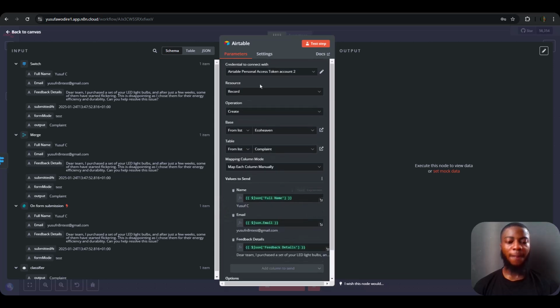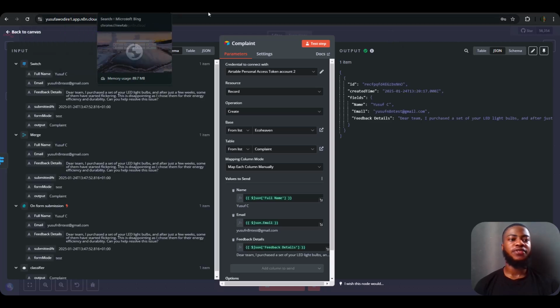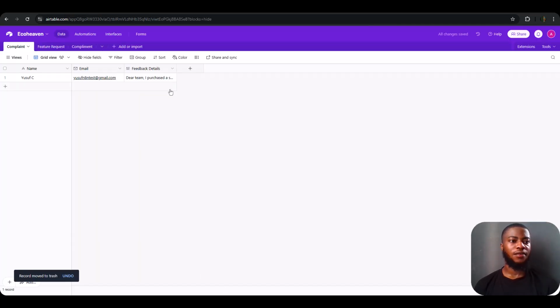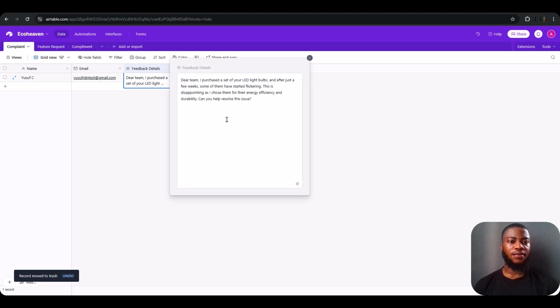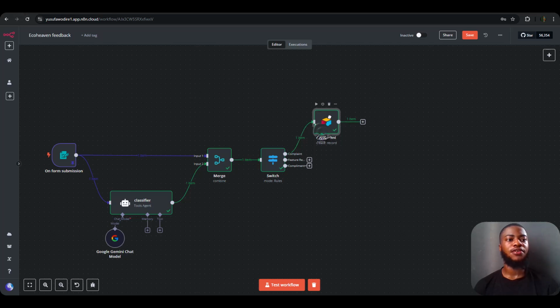Yeah, good. So let's test this step. Yeah, good. So it's returned back a data for us. So let's edit this table and edit the name and write the actual name. Compliance. Yeah, good. So if you check our Airtable, we should have the data stored in our Airtable. So yeah, perfect. It has successfully stored in our Airtable. So let's continue to view the workflow.